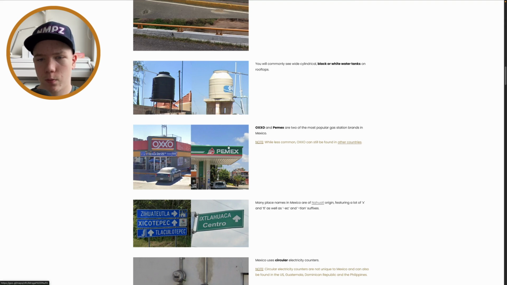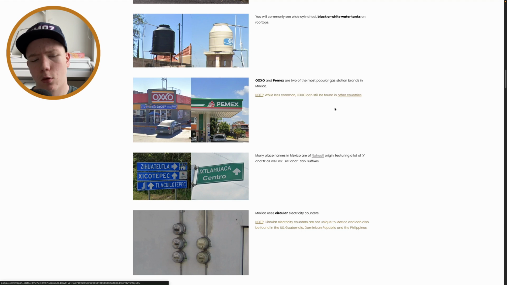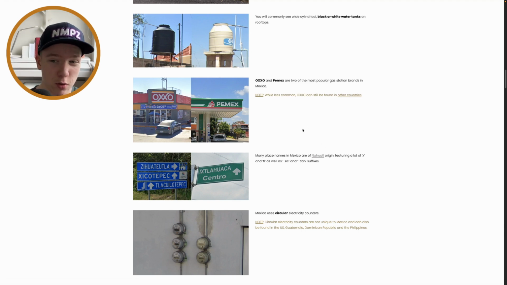So these, I don't know about the Pemex, but this OXO, maybe you pronounce it some other way, I don't know. This is really common in Mexico, and that has sometimes saved me from going wrong country. But they do exist in other countries as well. I think even the US has a little bit of them, possibly.